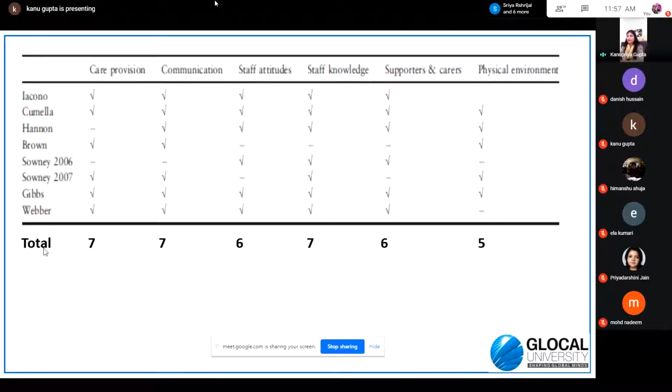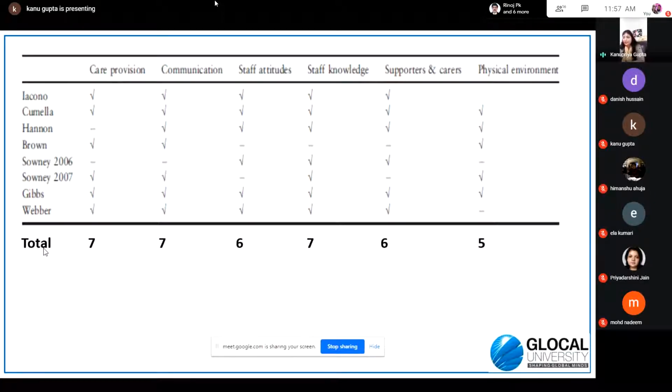This is another example. Like I showed you a table earlier in the previous slide, how the person was documenting all the literature that the person was studying. This is another example. On the left side, you can see the names of the authors, and on the top side, you can see the different factors which have been affecting the healthcare professionals.